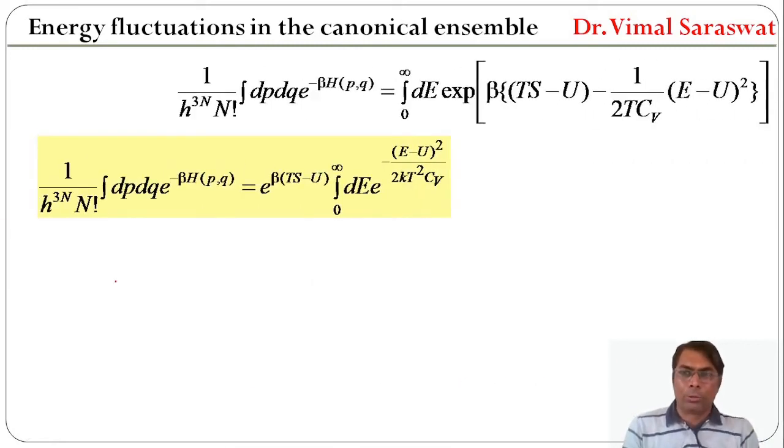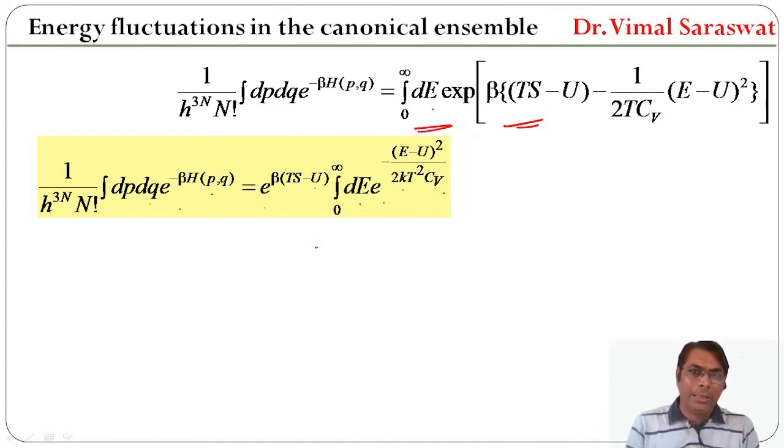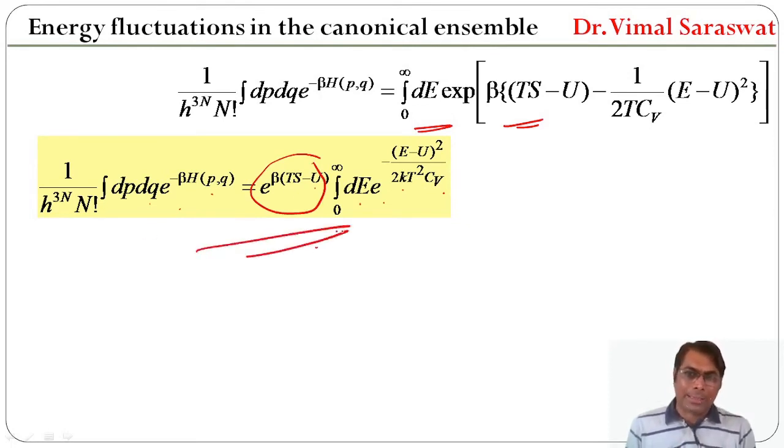Or this will be equal to e raised to beta (TS minus U), which is constant, integration 0 to infinity dE exponential minus (E minus U) whole square upon 2kT² Cv, because here we are differentiating with respect to E. So exponential (TS minus U) is our constant, and we get this equation.